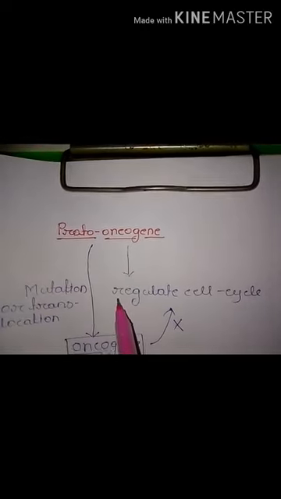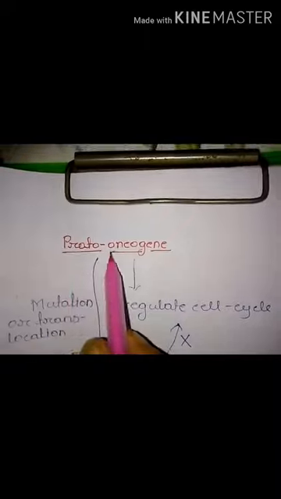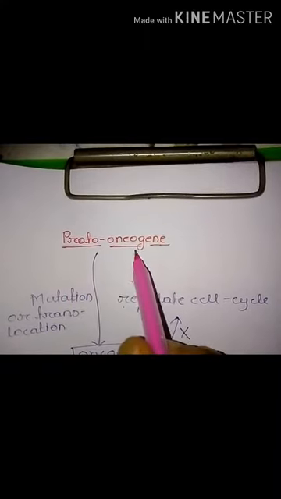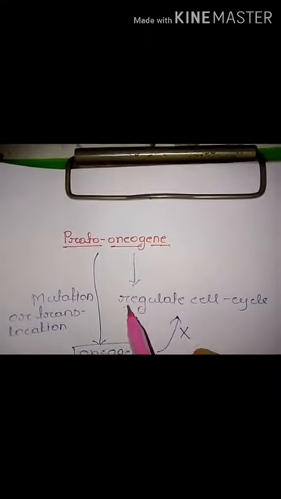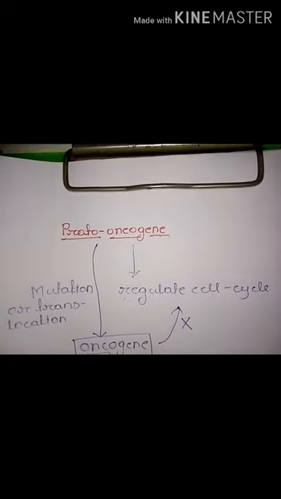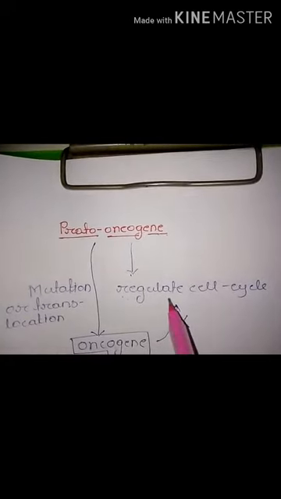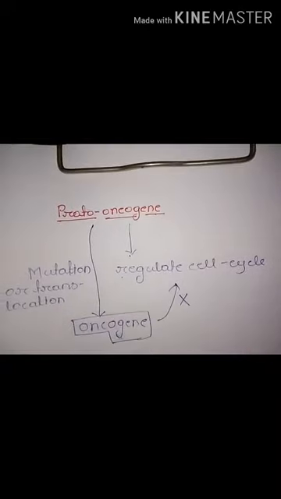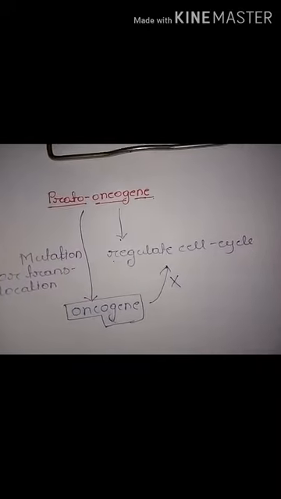When a proto-oncogene is present, it regulates the cell cycle, but when the proto-oncogene is transformed into an oncogene, it does not regulate the cell cycle, and unprogrammed cell proliferation occurs. So that is the bad effect, and that ultimately leads to tumor and cancerous cells. So this is the main point.